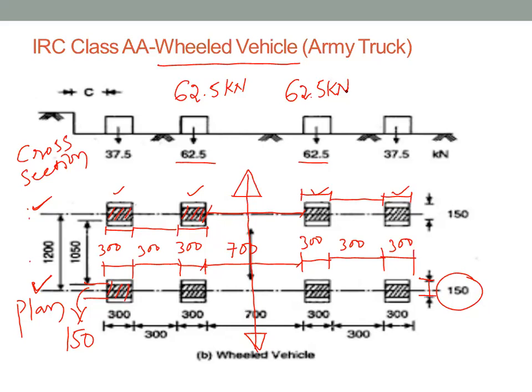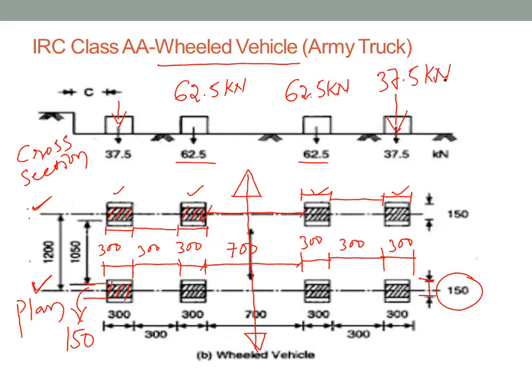Outer two wheels, what is the weight of the outer two wheels? 37.5 kilonewton.